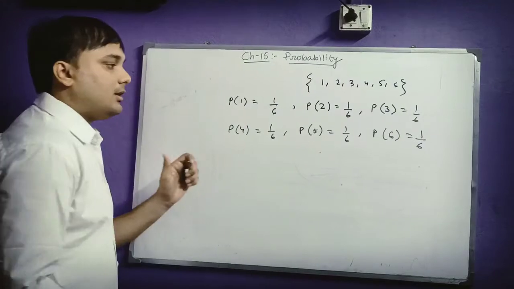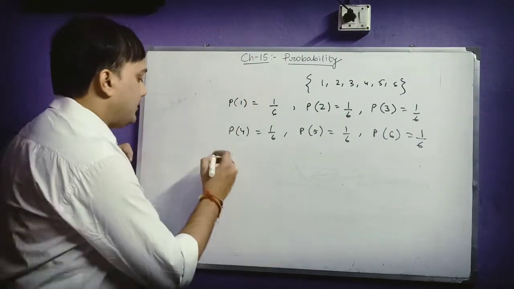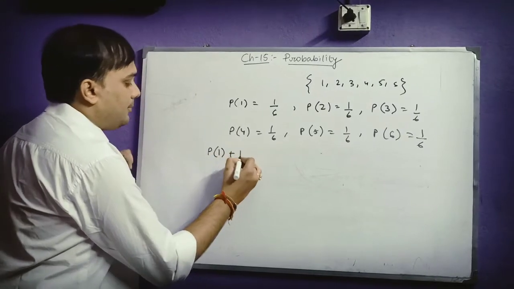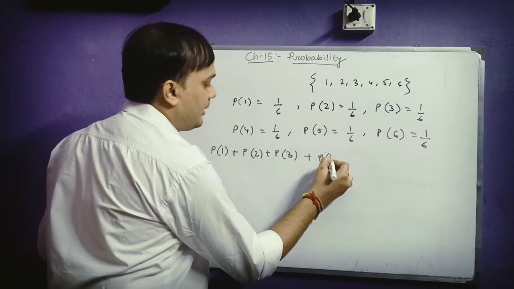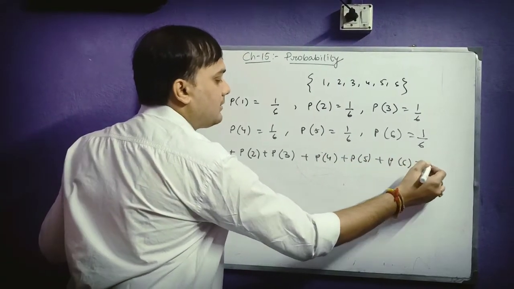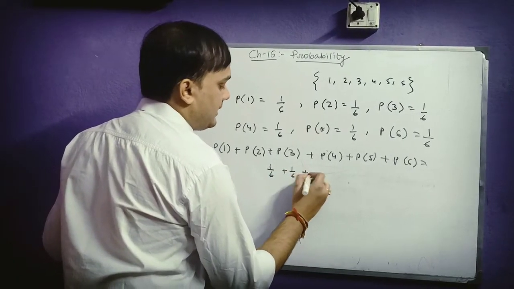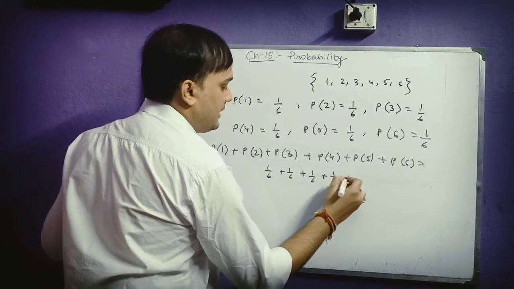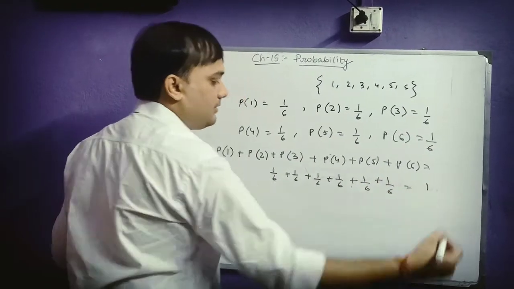So students, what can we say here? We can say that probability of 1 plus probability of 2 plus probability of 3 plus probability of 4 plus probability of 5 plus probability of 6 is equals to 1 by 6 plus 1 by 6 plus 1 by 6 plus 1 by 6 plus 1 by 6 plus 1 by 6 equals to 1.